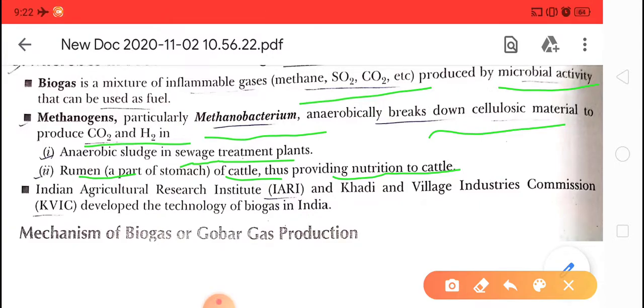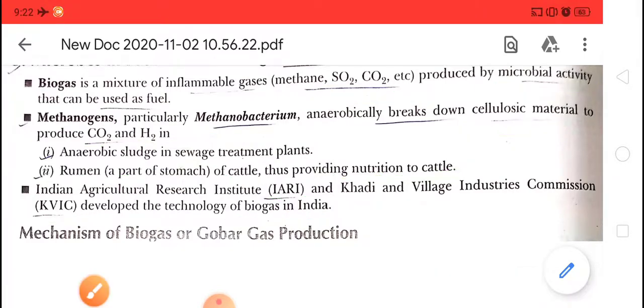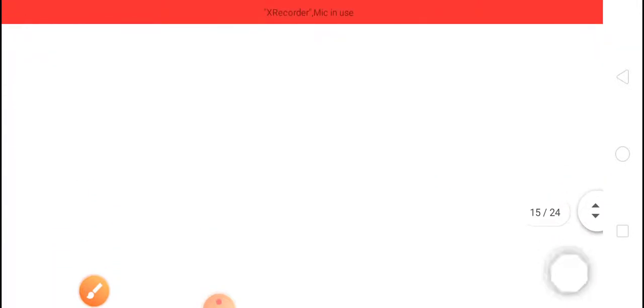Okay, the technology of biogas was discovered by IARI, that is Indian Agricultural Research Institute, and KVIC, that is Khadi and Village Industries Commission, in India. Okay, now see the mechanism of biogas production.